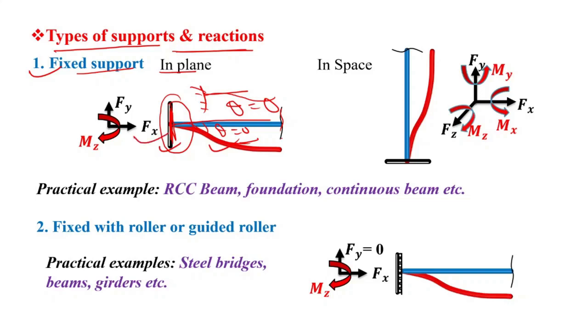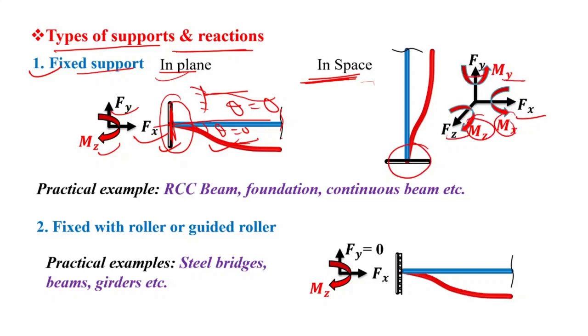First one is Fx, the horizontal force, and Fy and Mz, if this is in plane, meaning it is acting in a single plane. If we consider this in space, then six reactions will be generated, which are Fx, Fy, Fz and Mx, My, Mz.